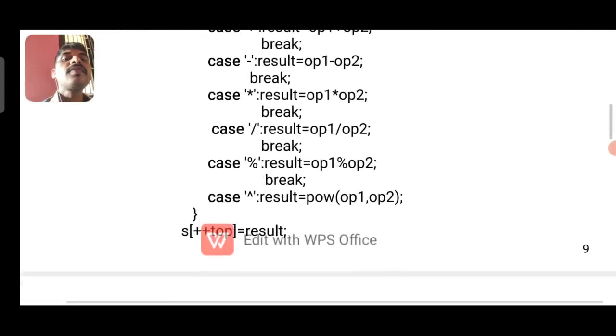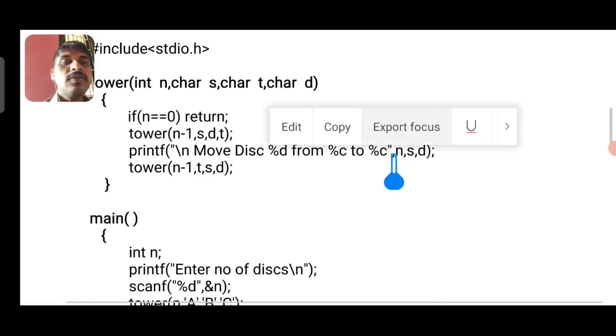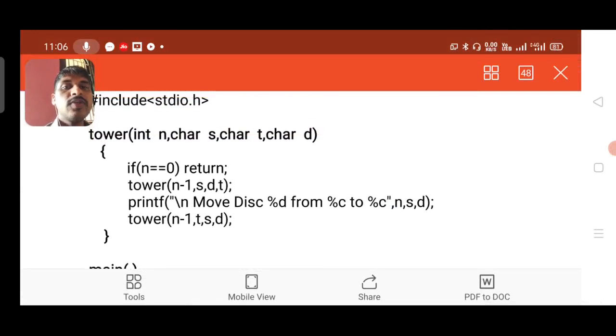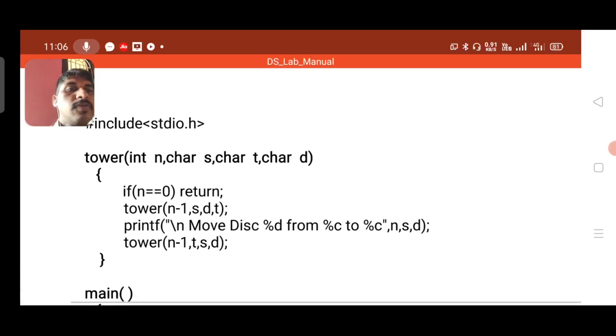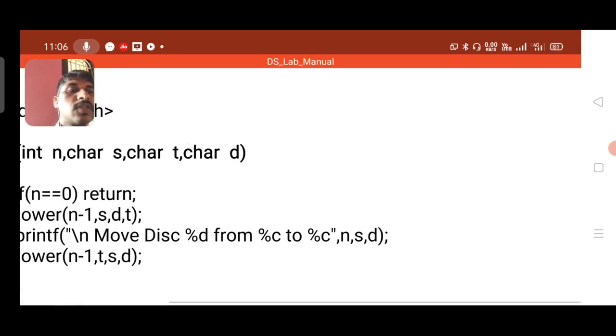So what is Tower of Hanoi then? We are implementing a recursive function to understand the concept of Tower of Hanoi. This is one of the easiest concepts, simple to remember.